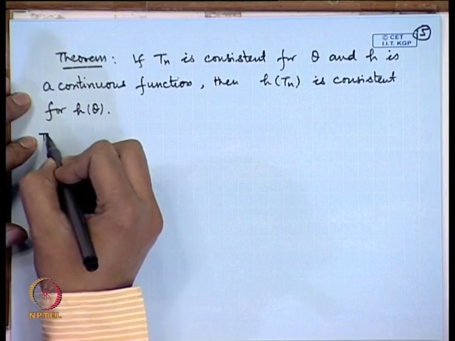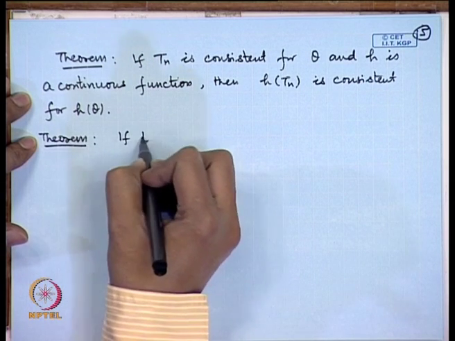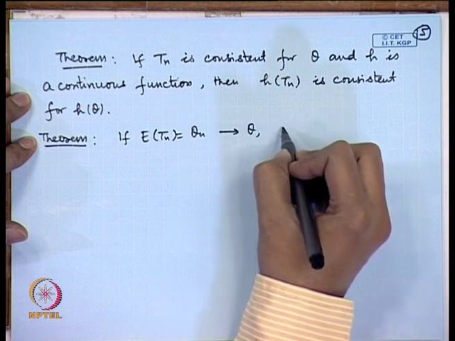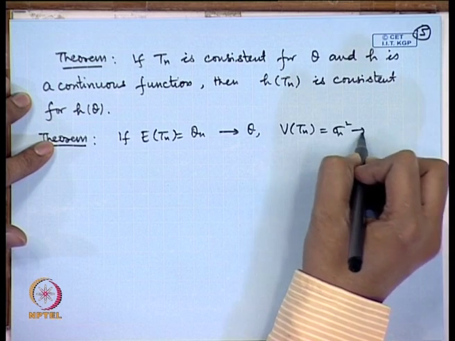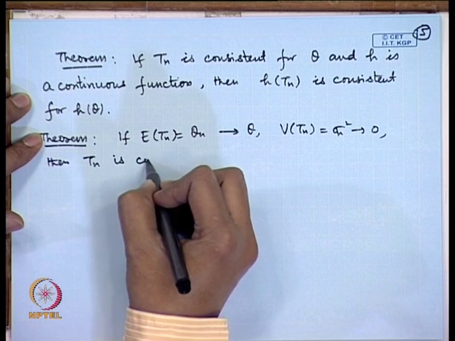Another important result in consistency is that if expectation of T n is equal to theta n, which actually converges to theta, and variance of T n converges to 0, then T n is consistent for theta.